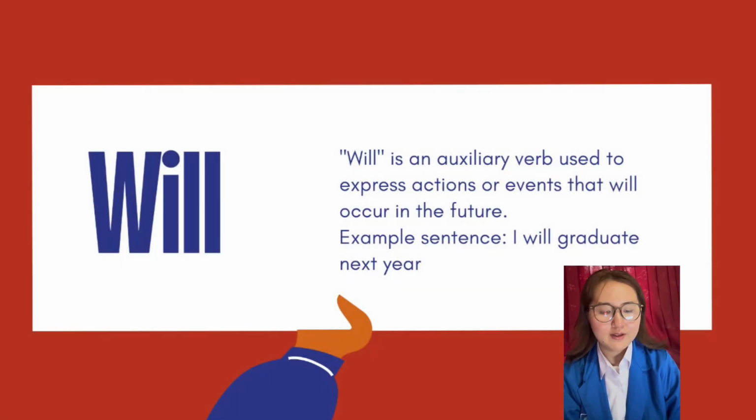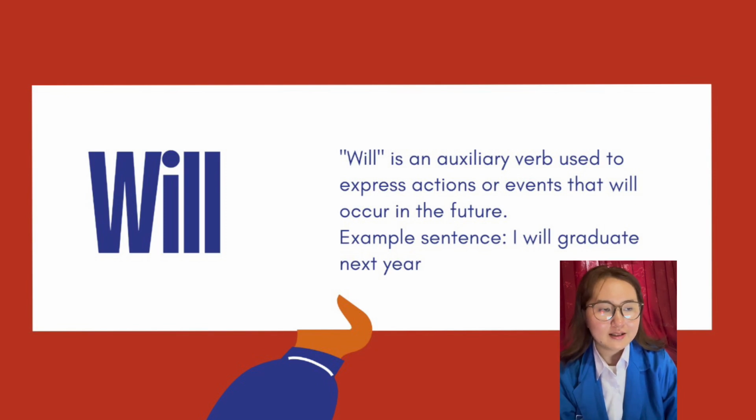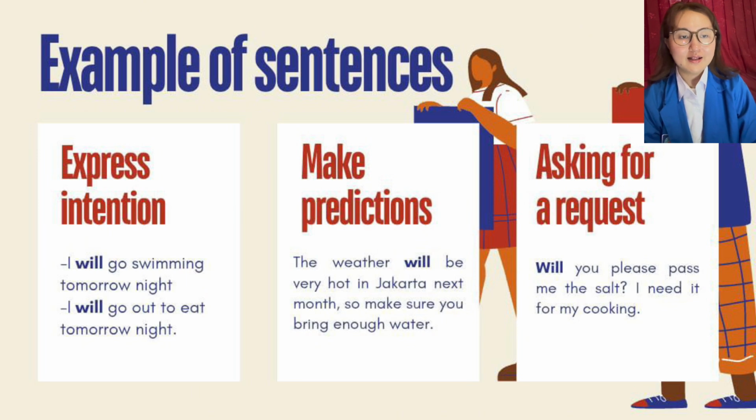Next, we will discuss the word will in modal verbs. Will is an auxiliary verb used to express actions or events that will occur in the future. Example sentence, I will graduate next year. And next, examples of sentences for will.